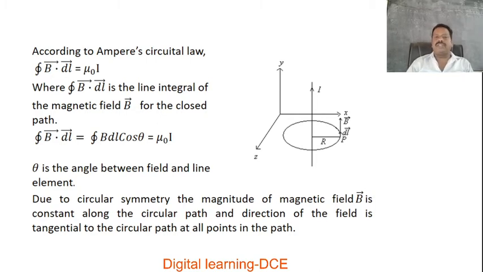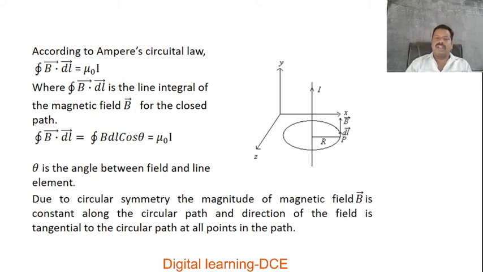According to Ampere's circuit law, the line integral of B dot dl is equal to mu naught I. That is the statement of the law: the line integral over the closed path of B dot dl is equal to mu naught I, where the line integral is that of the magnetic field B over the closed path.